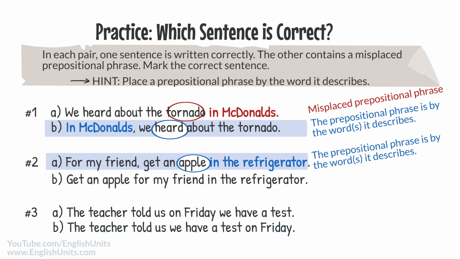In sentence B, which word appears by the prepositional phrase in the refrigerator? Friend. This makes it seem like the friend is in the refrigerator. That's confusing. So in sentence B, in the refrigerator is a misplaced prepositional phrase, and we wouldn't want to write a sentence like that because it creates confusion. Sentence pair 3. The correct answer is sentence B.